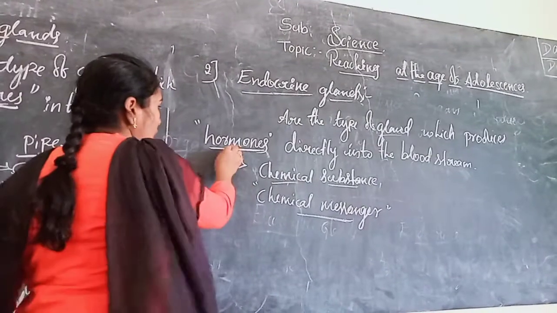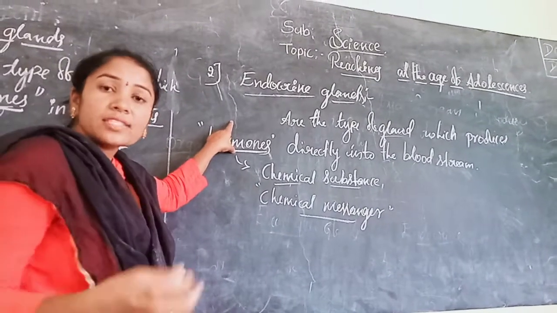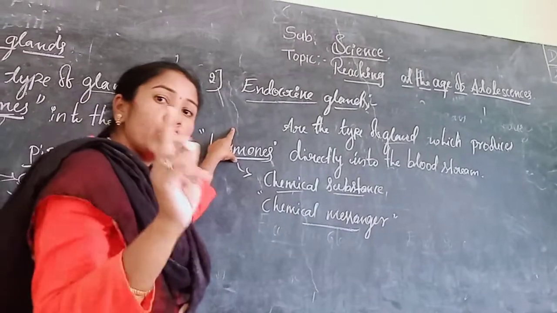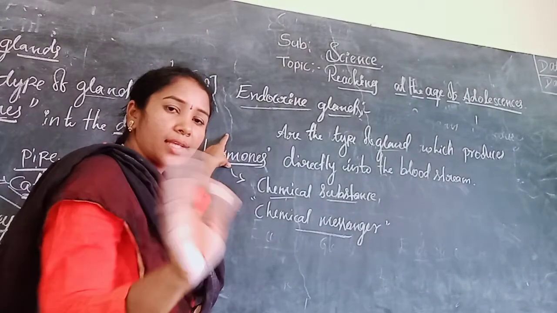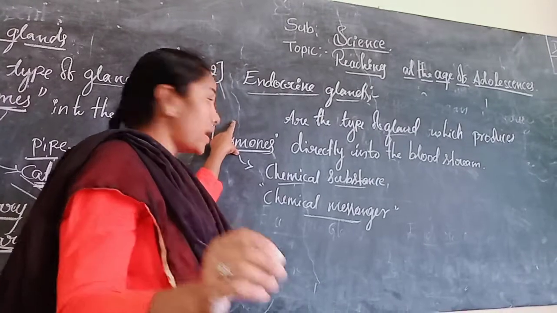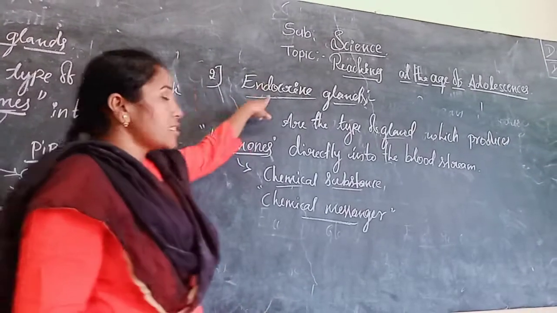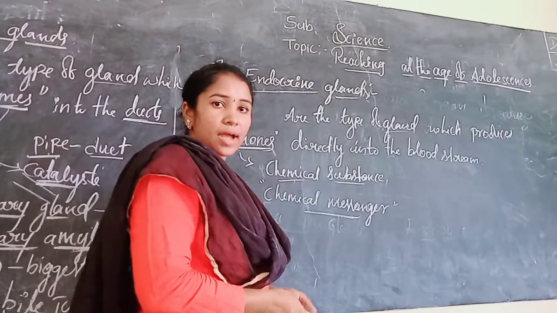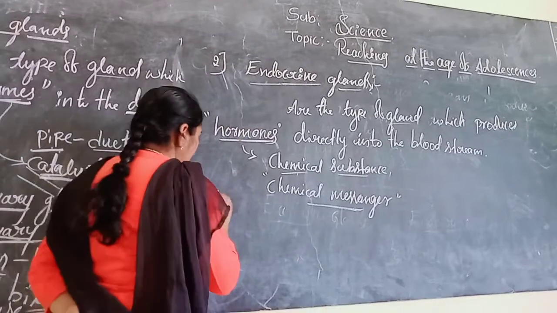Which one? Hormone. Hormones are released only by endocrine glands, not by exocrine glands. Exocrine glands release enzymes, but hormones are released by endocrine glands. Understand? Let's see the examples now.